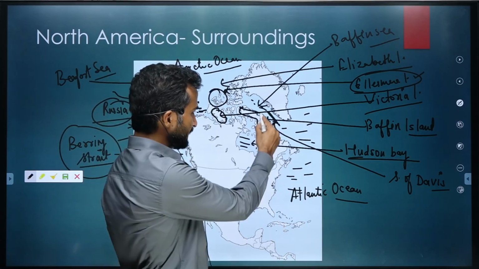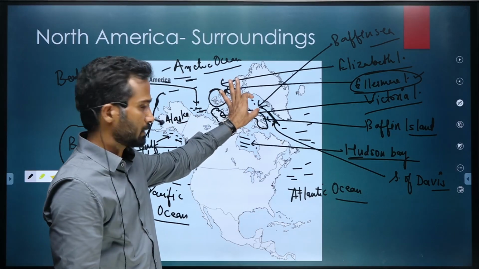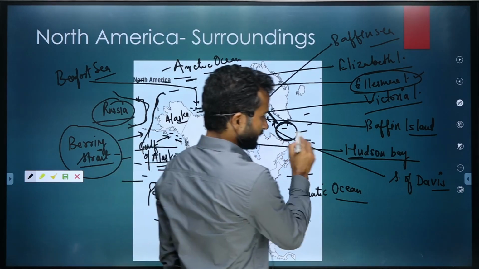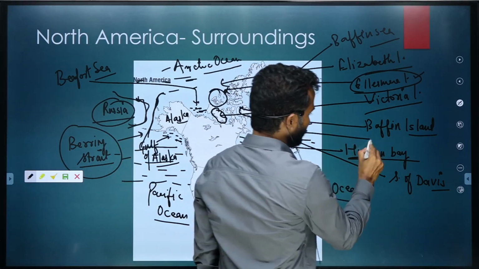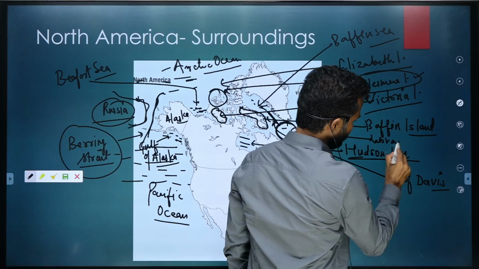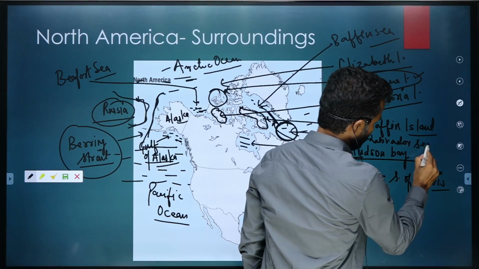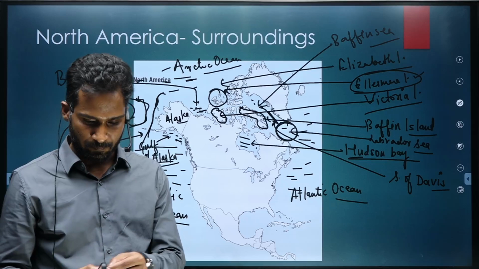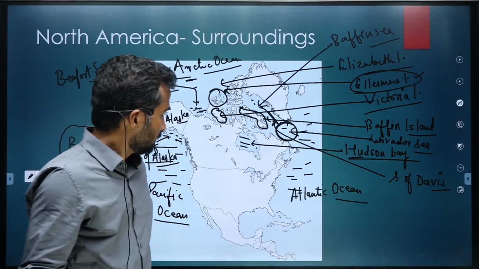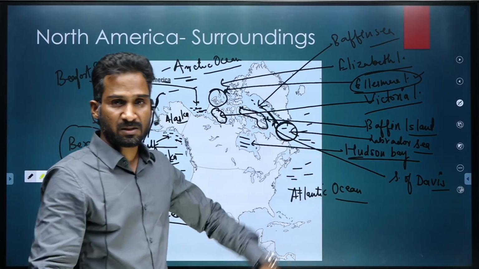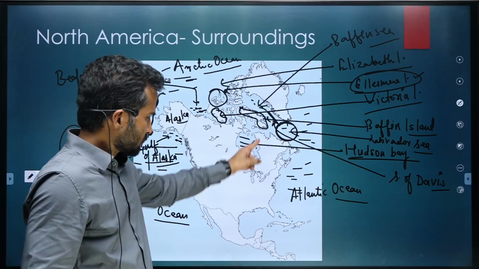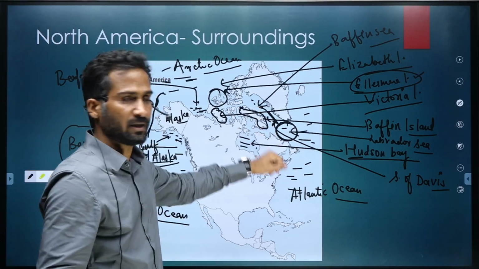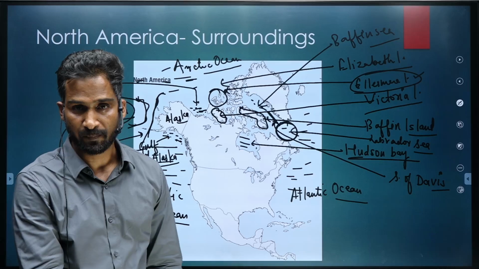If you look at Davis Strait, it will connect Baffin Sea with this sea, which is called Labrador Sea. So this Davis Strait is connecting Labrador Sea with the Baffin Sea.